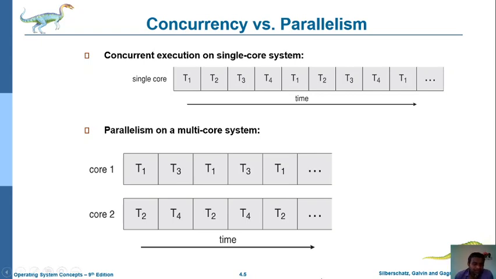But here we are using more than one core, so it executes T1 and, in parallel, T2 in core 2. Whenever T3 is executed in core 1, core 2 is executing some other task. These are the basic differences between concurrent execution and parallelism.